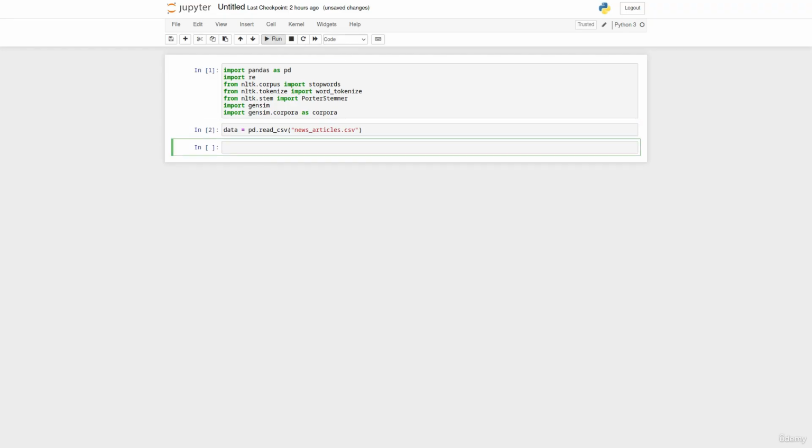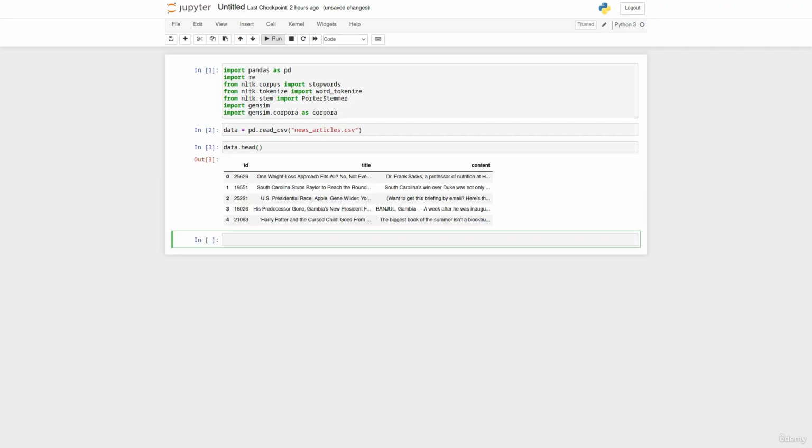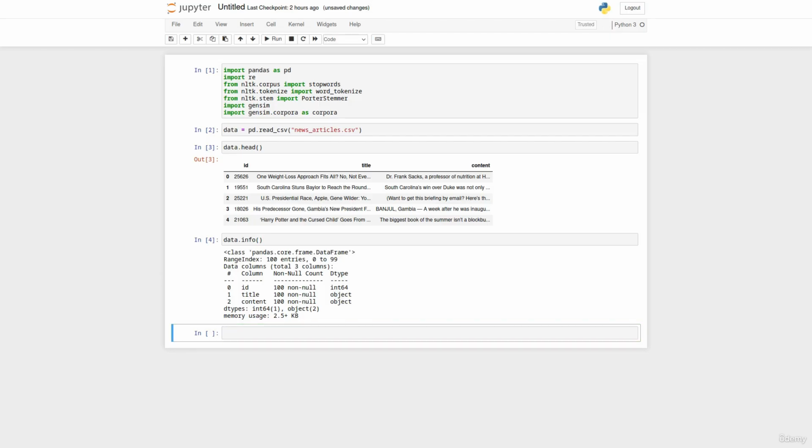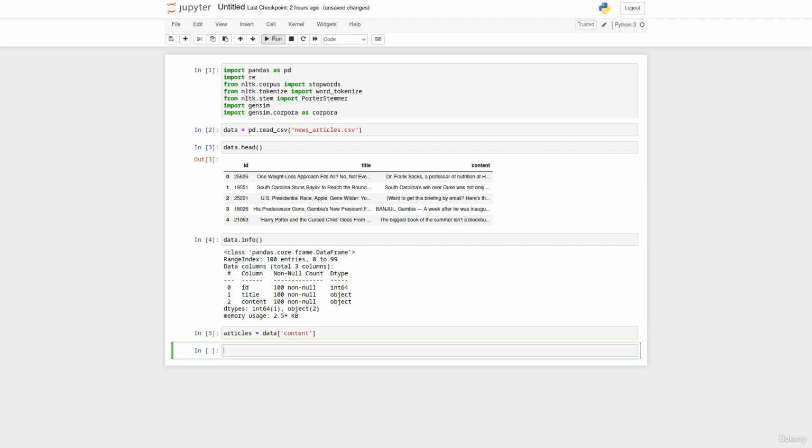We then run data.head and we can see we've got an ID, a title and a content. So the content is just the content of the news article and the title is the title of that article. When we run data.info, we can see we've got 100 rows of data and we've got no nulls. Because we're just interested in the articles from this data set, so the content, we're just going to pull these out so they're separate from everything else. So we'll create our articles and then just pull the data content column.